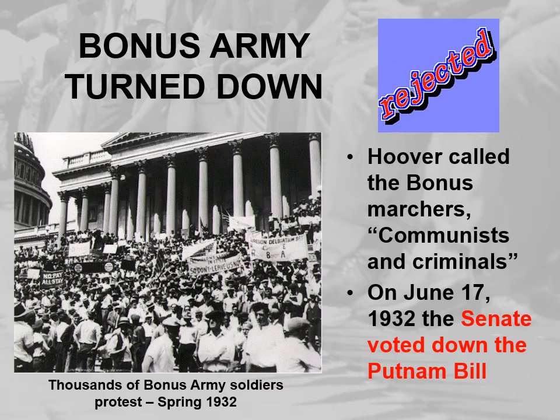Rather than him saying, I understand you, we don't have that money right now, we will get it to you or we'll do something for you, he says, no, you guys are communists and criminals. And keep in mind, this is right after the Communist Revolution in Russia. So communist isn't that good of a word. Remember the Red Scare, all that stuff that happened in the 20s.